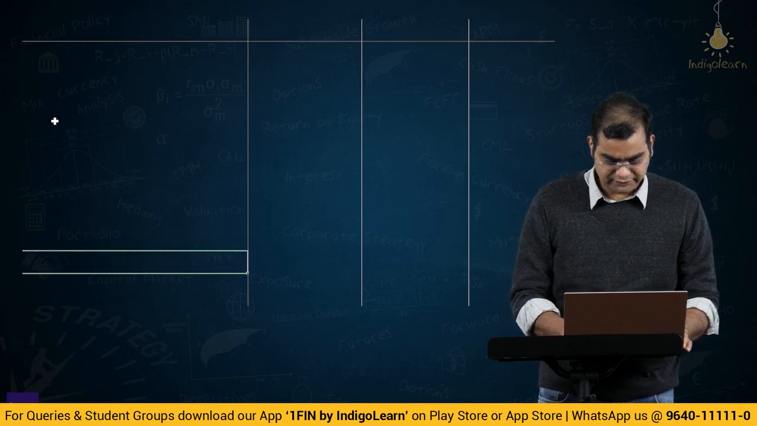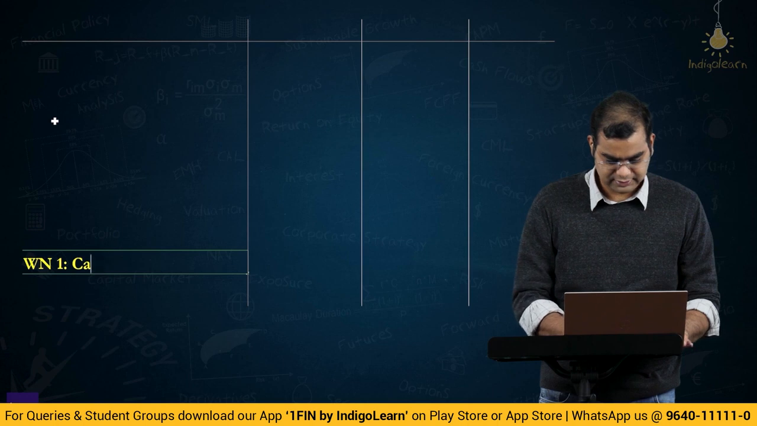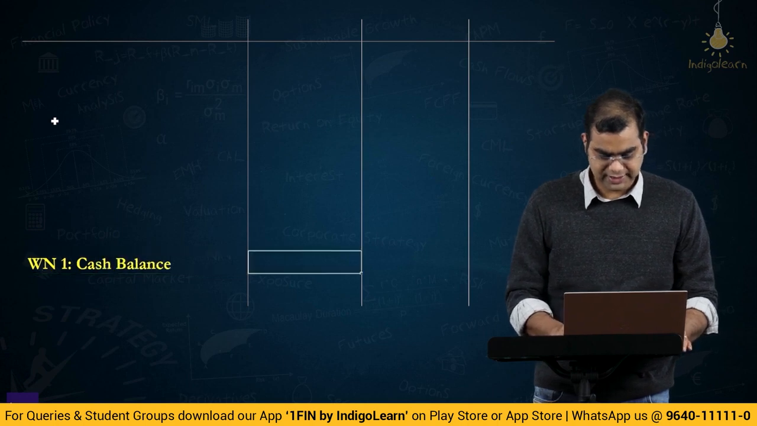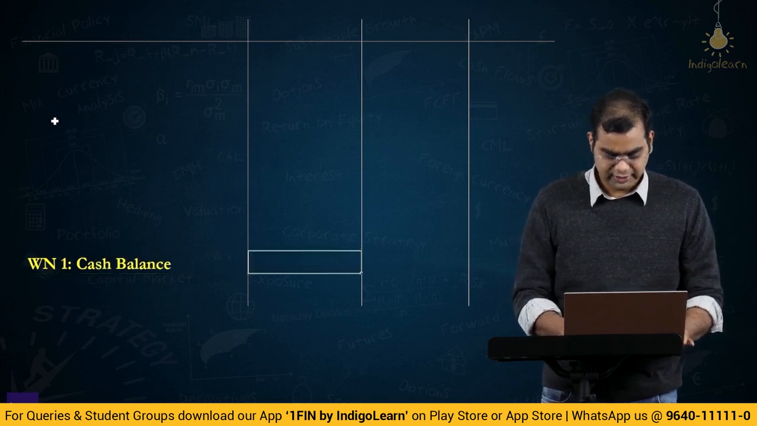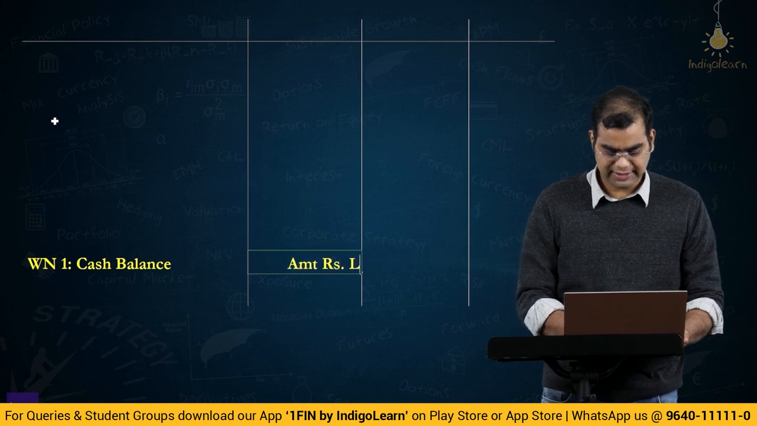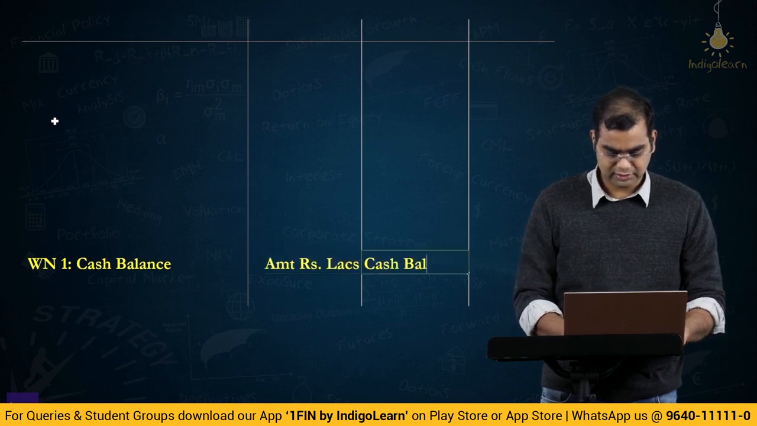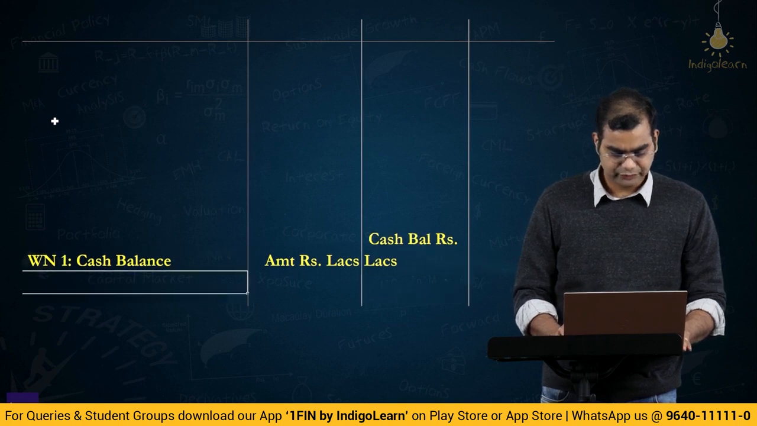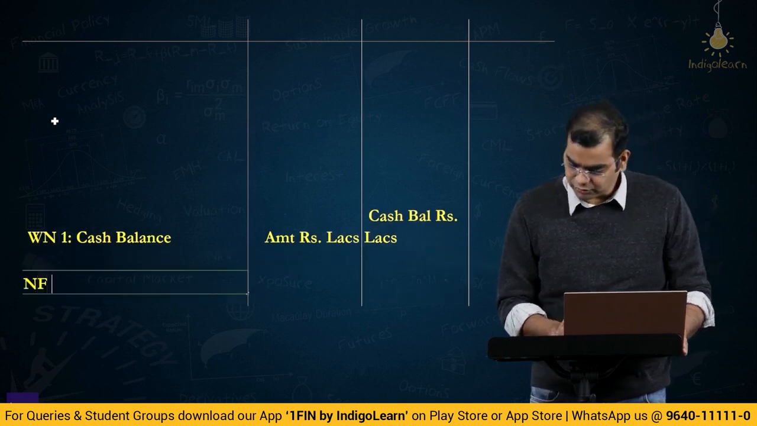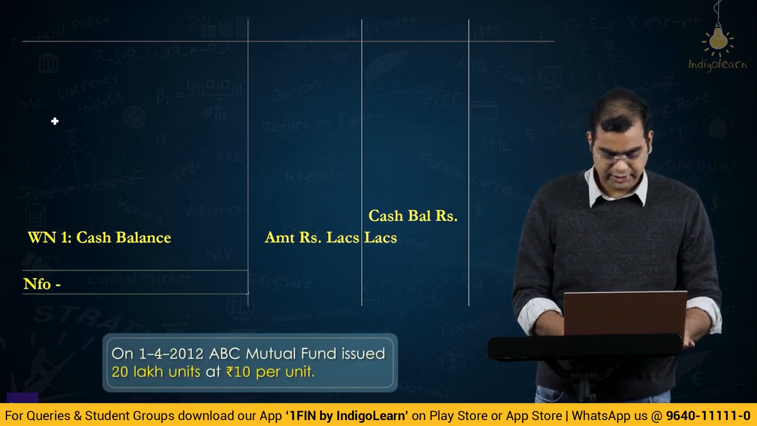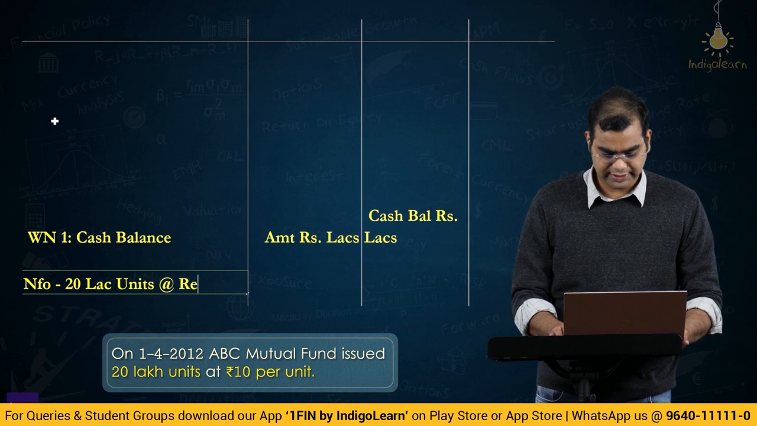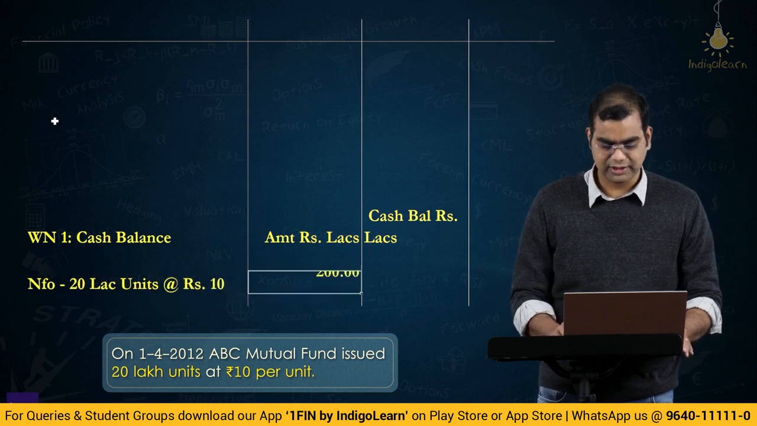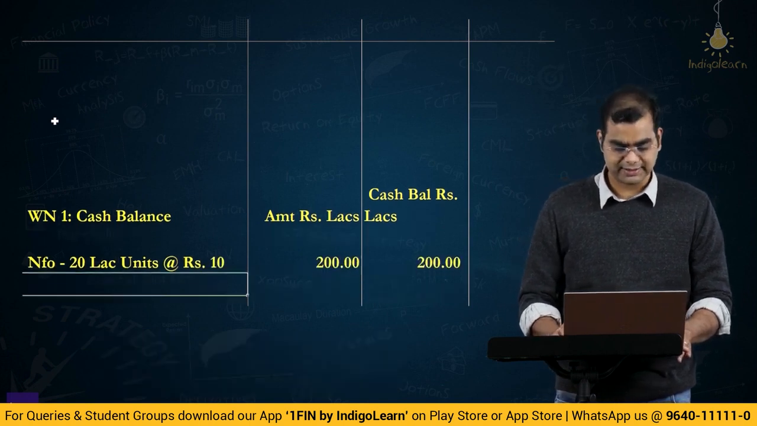First one is working note 1, cash balance. What is cash balance? We will also put here heading amount in lakhs, cash balance rupees lakhs. Everything will be mentioned in lakhs. Okay. Then what is NFO? NFO was 20 lakh units at rupees 10, basically 200 lakhs, right? That will be your closing cash balance.